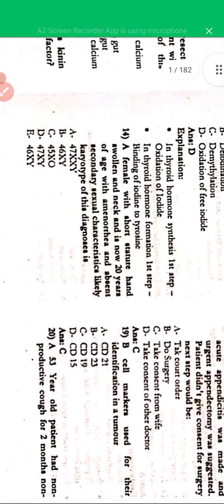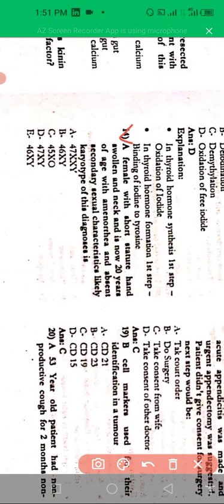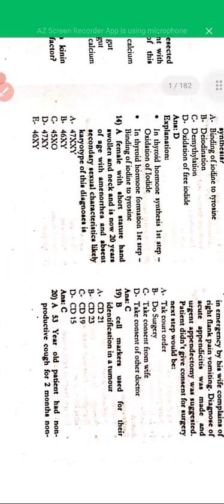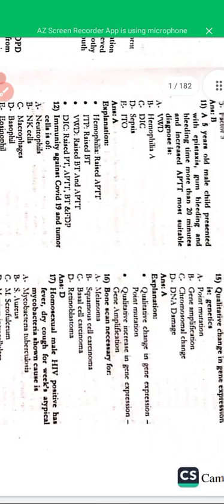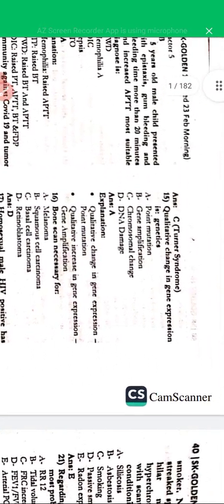Another question is a female patient of 20 years of age presents with short stature and a swollen hand and neck, having amenorrhea with absent secondary sexual characteristics. What can be the most common diagnosis for this patient? The most common diagnosis is Turner syndrome, because the stature is short, the neck is short, and the patient has swollen hands. So this is the typical presentation of Turner syndrome.